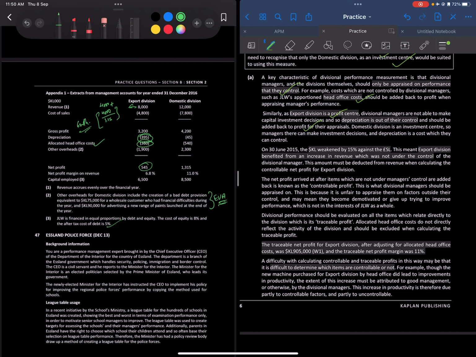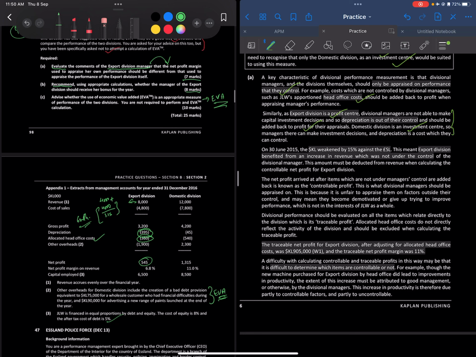Next thing is the domestic division, which is, however, an investment center. So the depreciation is a cost they can control. That's a very different one. We are analyzing both of them right over there.